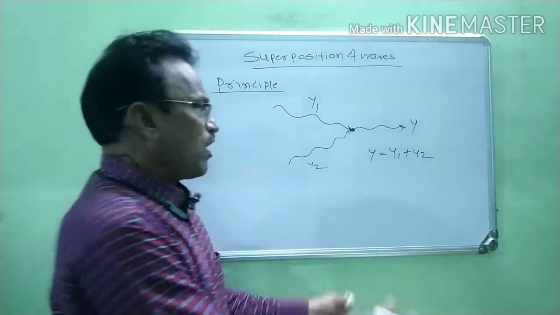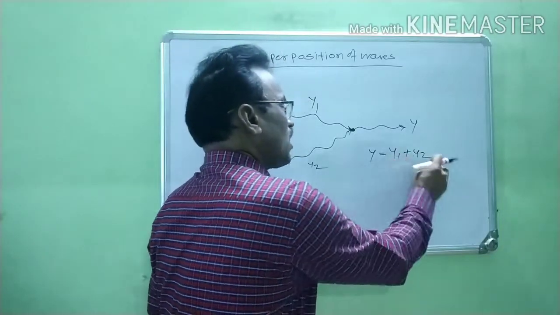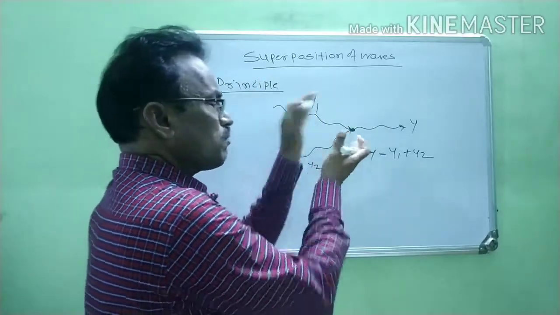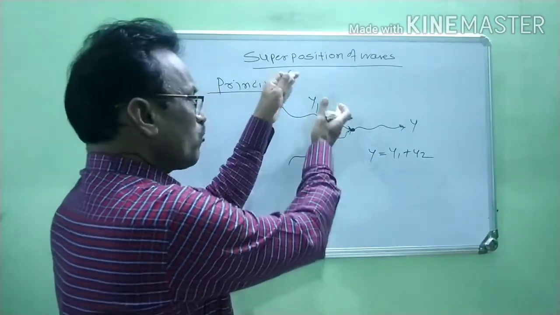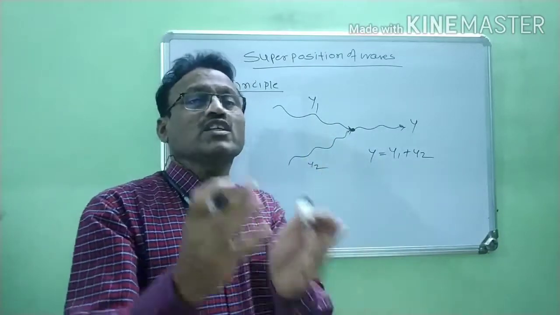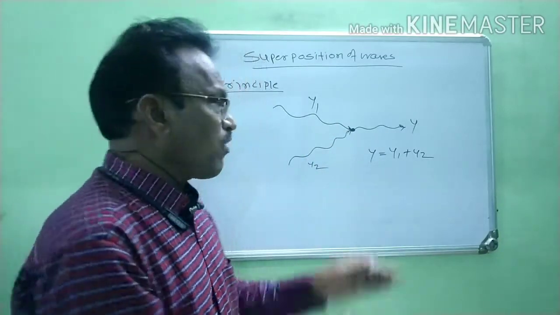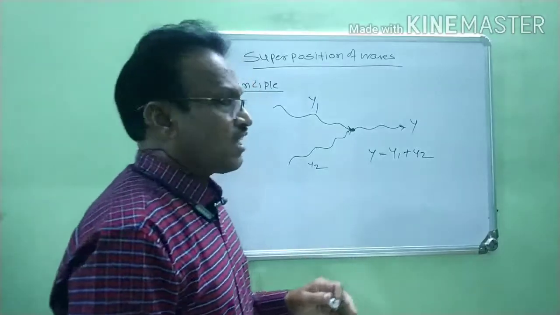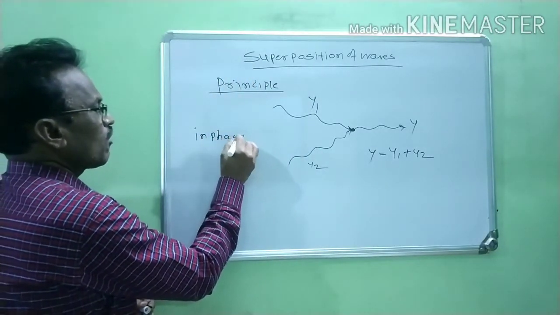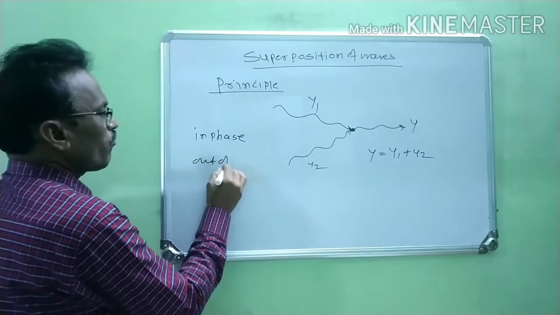But when two waves are traveling through the same medium and interfere with each other, we have to consider whether these two waves are in phase or out of phase.